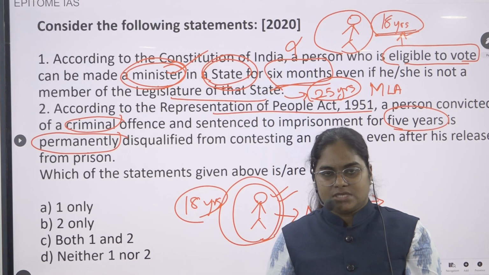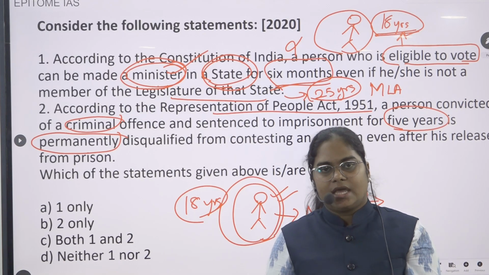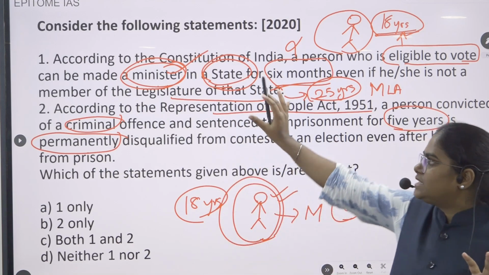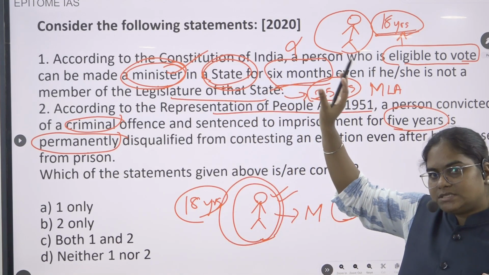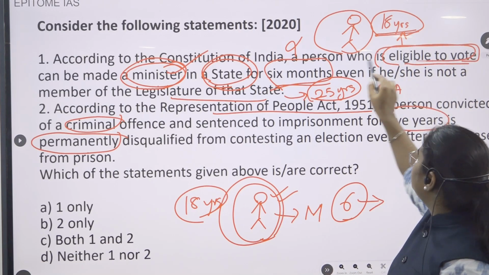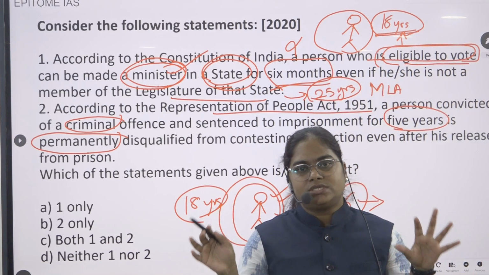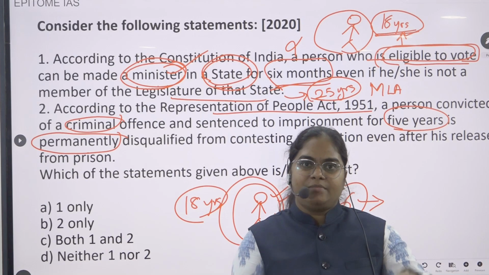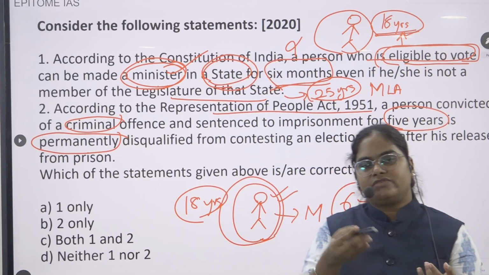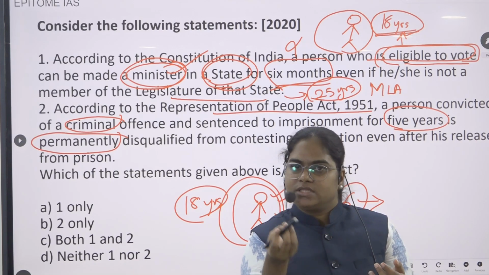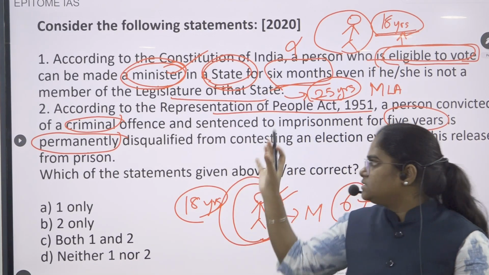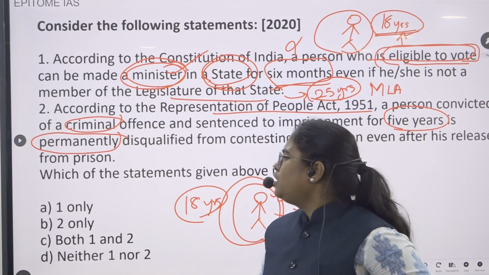Then within 6 months, he'll be contesting an election and becoming a member of that particular house. Otherwise, this statement is correct. But what is wrong in this statement? The person who is eligible to vote. No, not every person who is eligible to vote can be made a minister. I told you an example. Any person who is 19 or 20 years old is not eligible to become a minister. That's the thing. The first statement is a wrong statement.